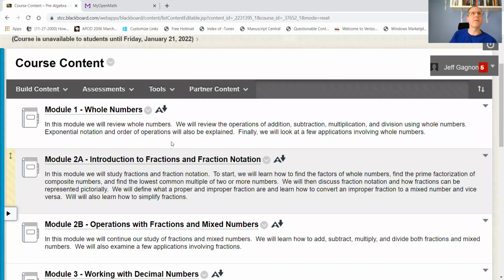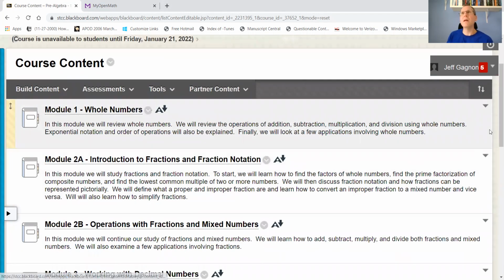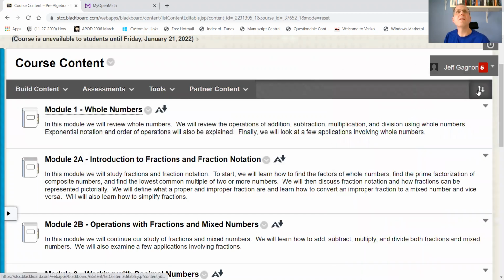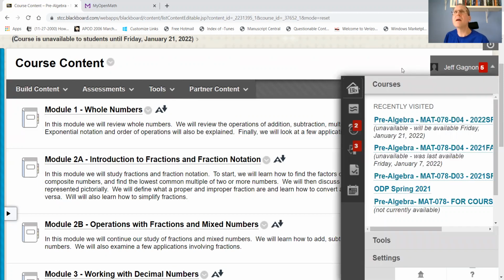So if I click on the first module, actually, let me do this as a student because I think it's slightly different as an instructor. Let me switch to a student. How do I do that?